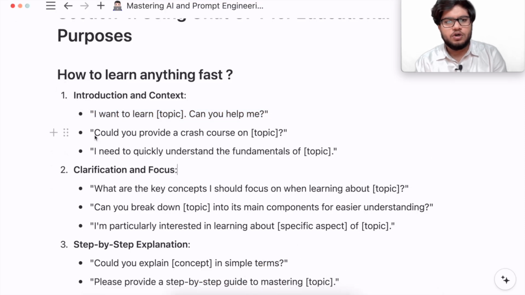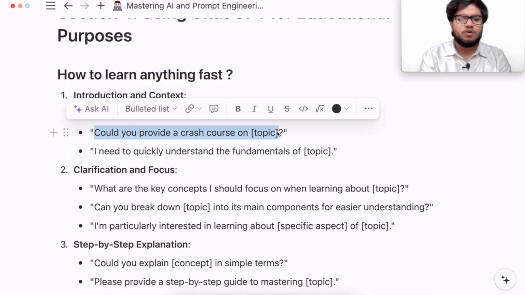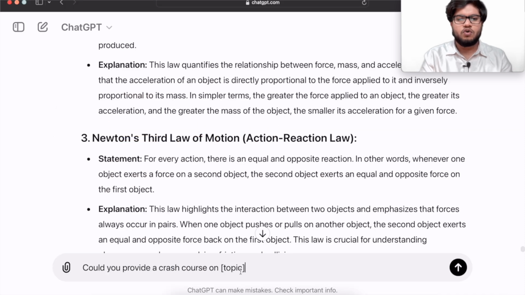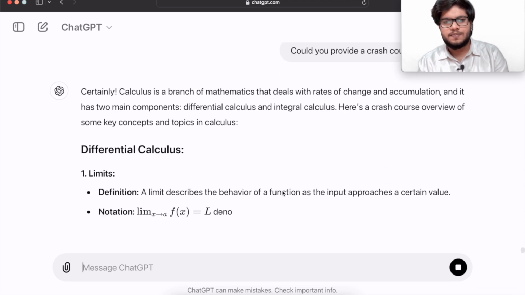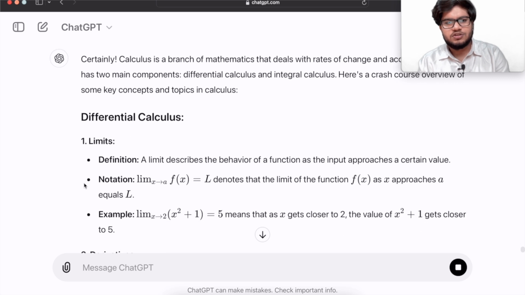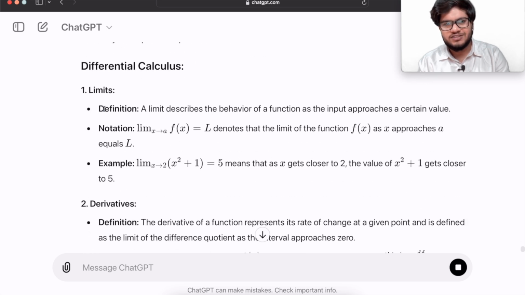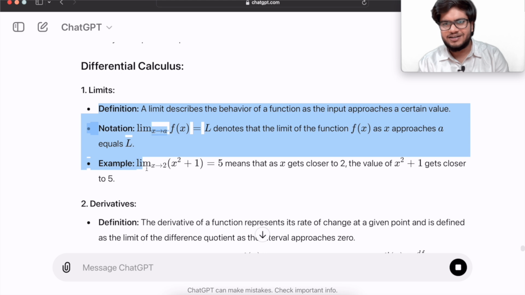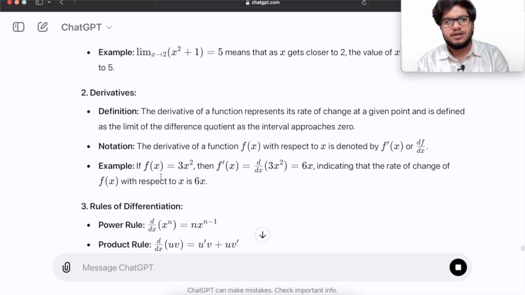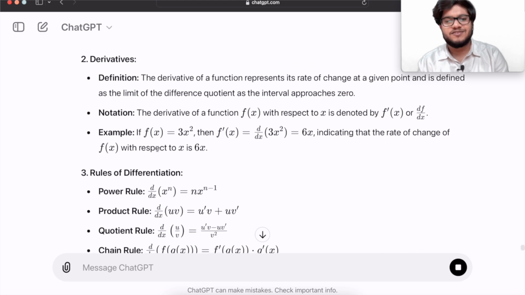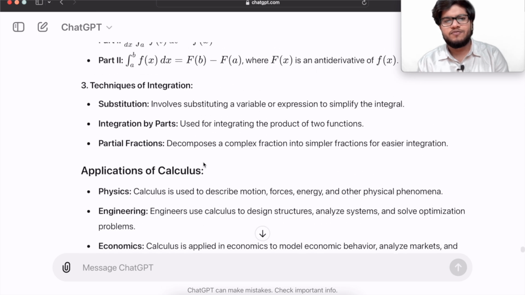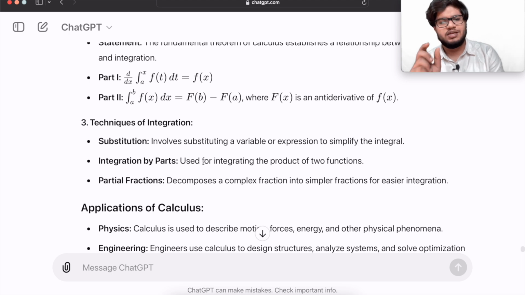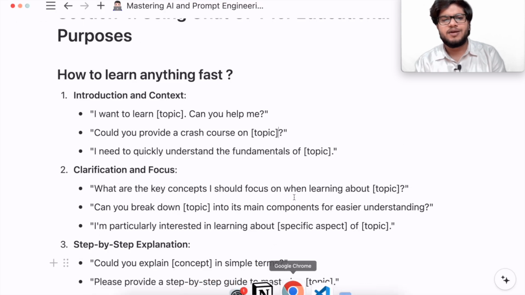Now, could you provide a crash course on a particular topic? For example, if you want to learn calculus, you could ask, could you provide a crash course on calculus? So like differential calculus, what you should use, what is the definition, what is the notation, and it has now taken an example, derivatives. Whether you ask maths, physics, chemistry, anything, it will give you everything about this. Integral calculus. Now if you want to deep dive into a particular topic, you just name that particular topic and you could deep dive into that.